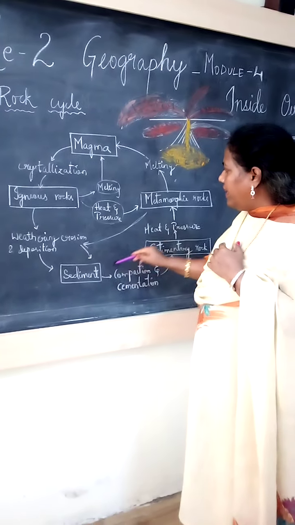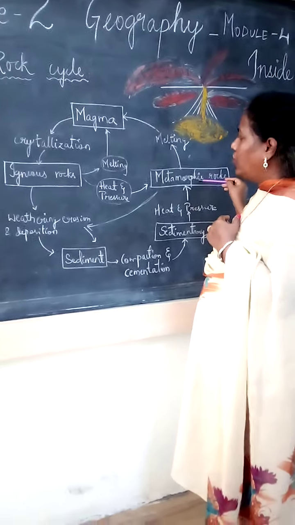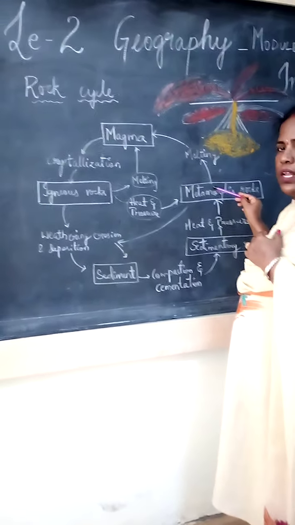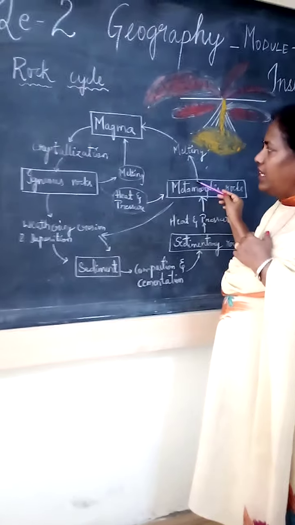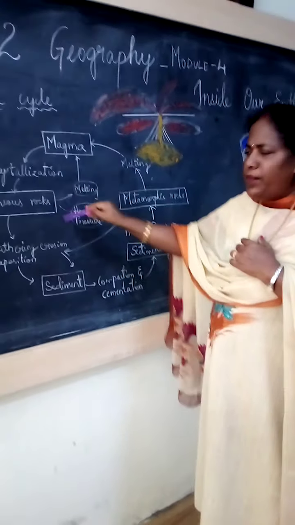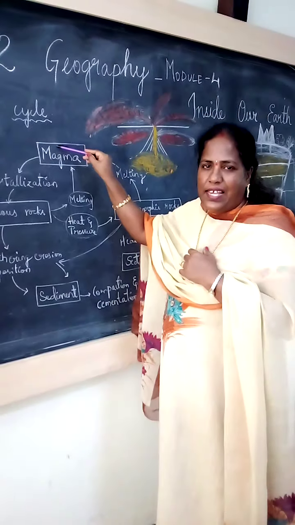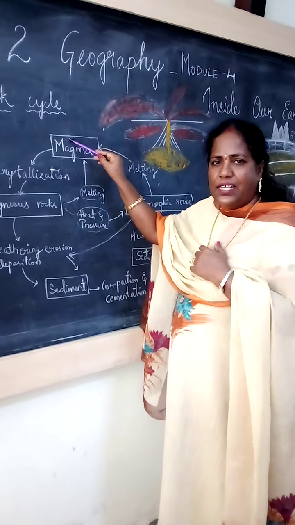From the sedimentary and the igneous, metamorphic rocks form. When the metamorphic rocks go under heat and pressure, again from the magma, igneous rocks form, in a cyclic manner. That's why it is called a rock cycle.